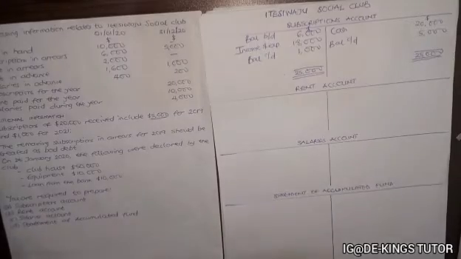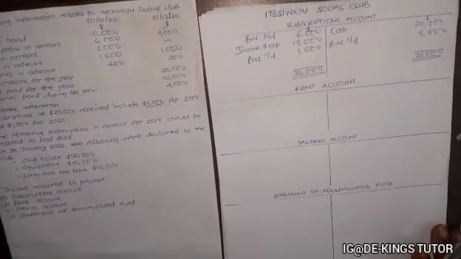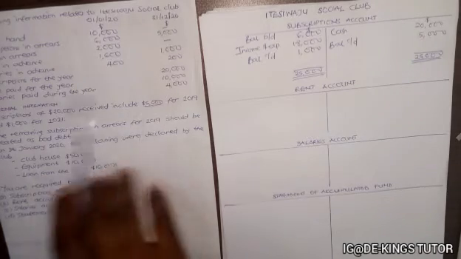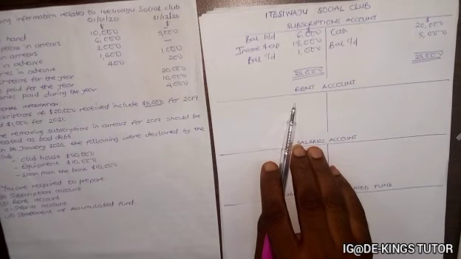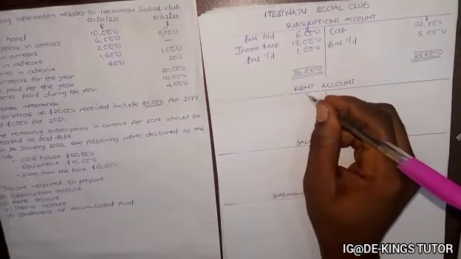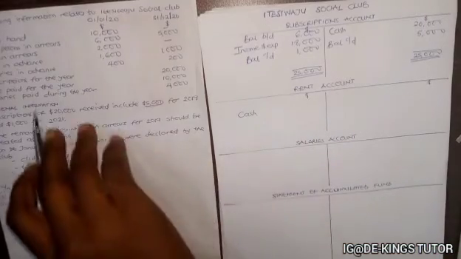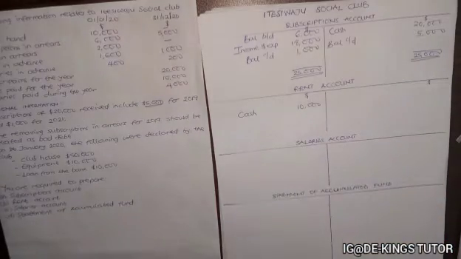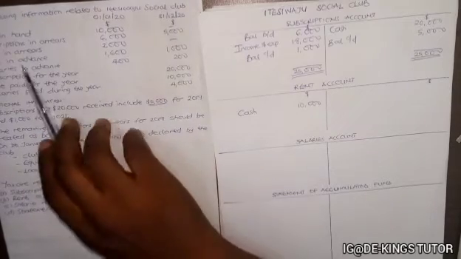The next one is to prepare the rent account. So for the rent, you check your rent paid during the year, 10,000. If you paid rent during the year for a non-profit, the receipt and payment account will be credited, while the corresponding entry will come to the cash account. So we'll have cash of $10,000. Now if you check here, we have rent in arrears and rent in advance.